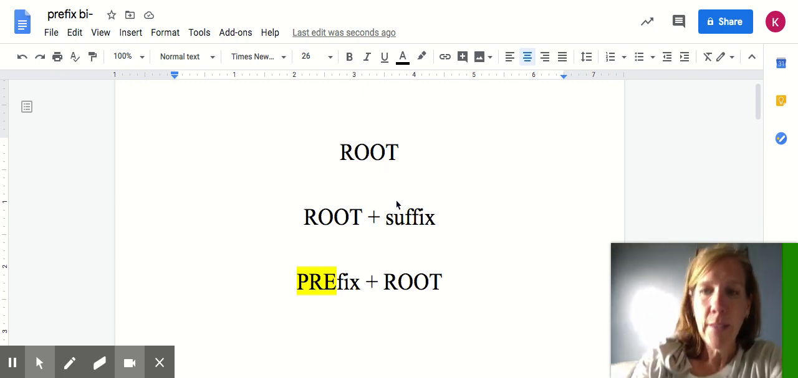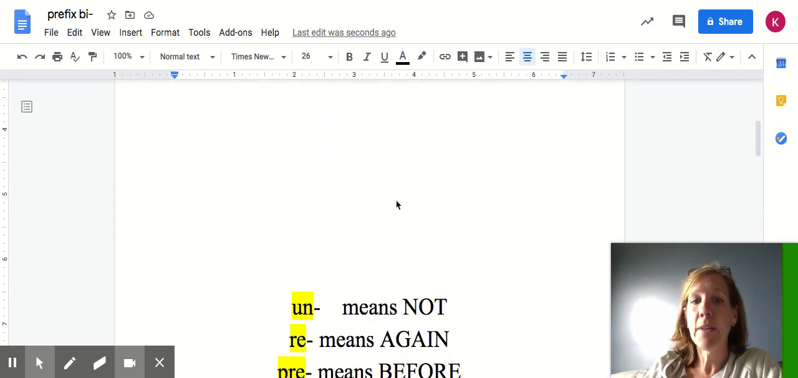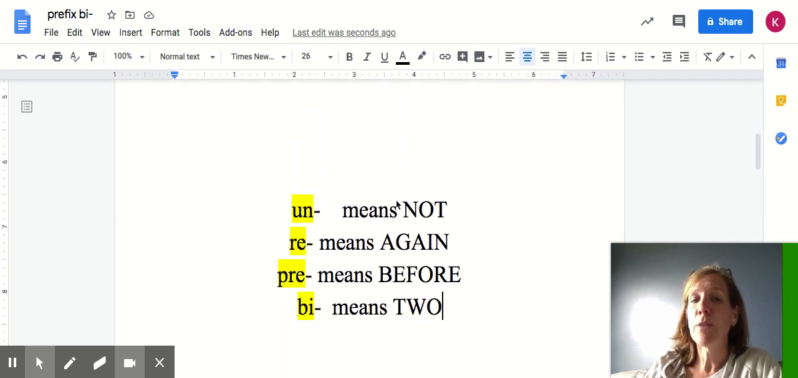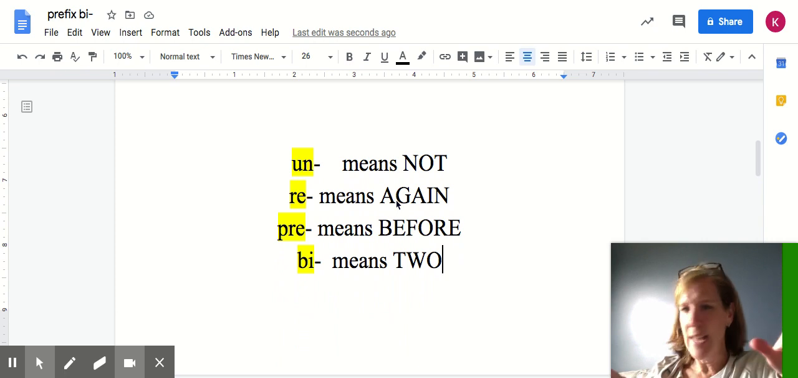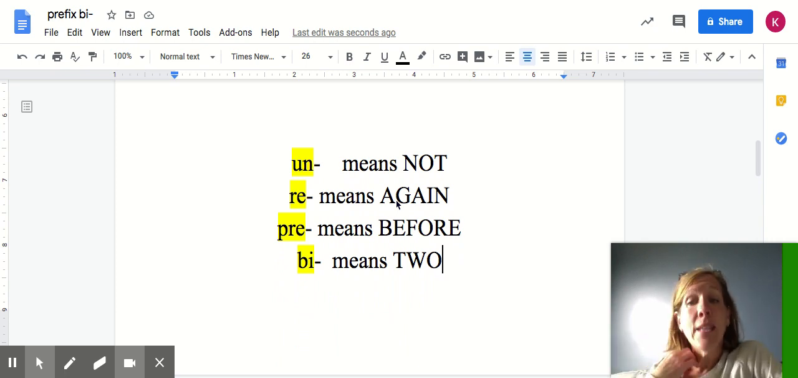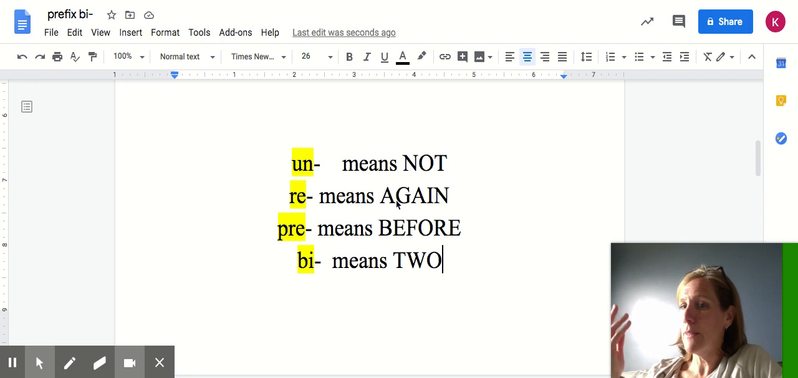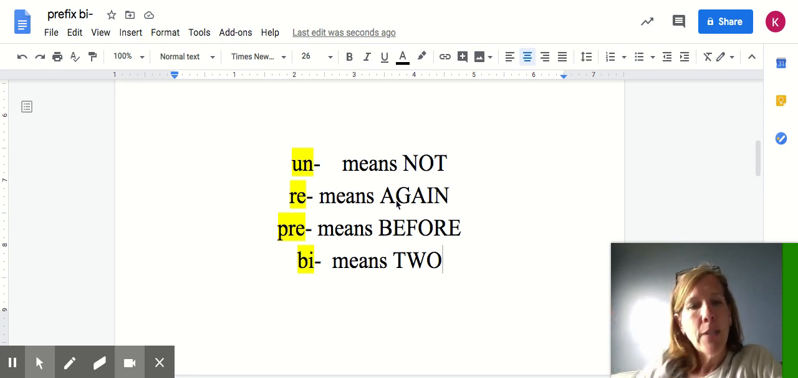Our spelling lists have two prefixes on it. Our spelling lists have the prefix un and the prefix re. Un means not, re means again. Then yesterday we took a look at the prefix pre, which meant before. And we can even hear the word prefix. We can hear the prefix pre in the word prefix. Today we're going to take a look at the prefix bi. Okay, bi, and bi means two.